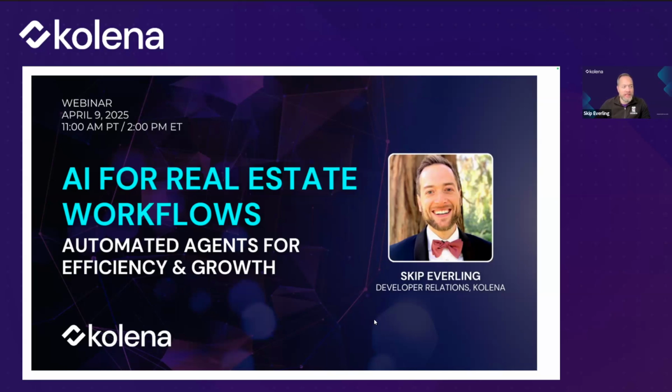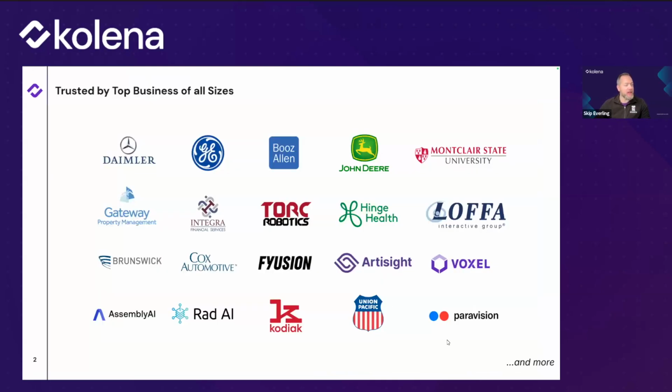First, a quick word about Kolena. Kolena, we're basically the AI quality company. We work with a lot of these companies that you see here. We've helped them develop their AI products, and now many of them are building agents and deploying agents with us. We're very happy to have them as customers. We've learned a lot from them and know that they're getting a lot of value out of us.